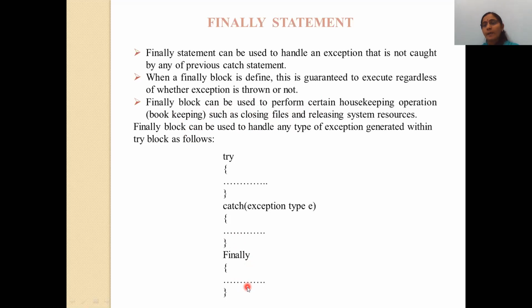So which are the bookkeeping operations? If you open a file in the main program, you close that file in the finally block, and you also release the system resources occupied during the program. That's why it is called bookkeeping or housekeeping operations.